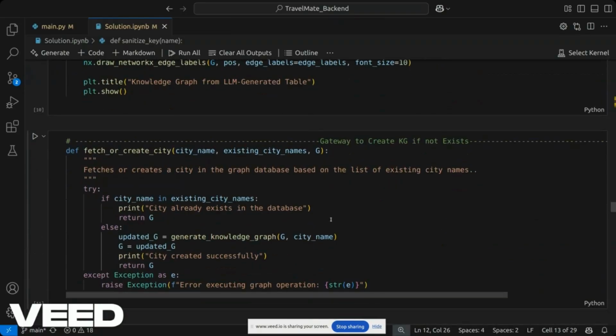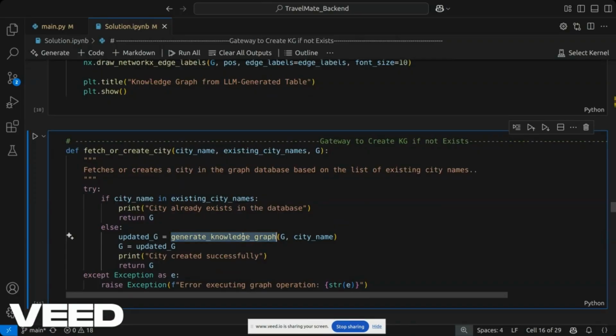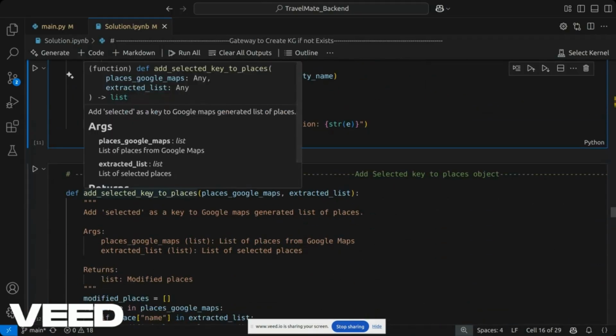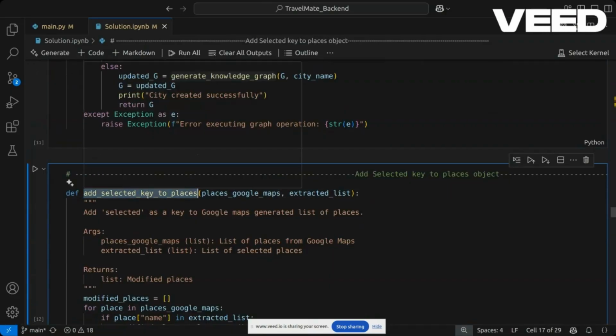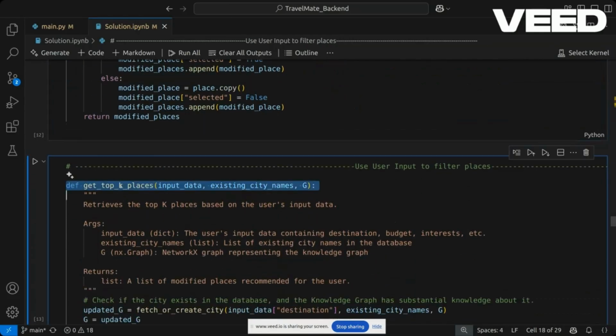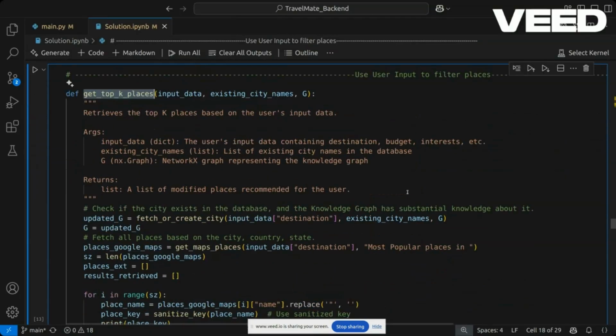Fetch or create city is a gateway to check in the knowledge graph if a city exists or not. If it doesn't exist, then we need to generate the knowledge graph for that city. This is adding a selected attribute to the maps places. Get top k places is our main function. We are using the user input to filter the places and toggling the value of selected to 0 or 1.